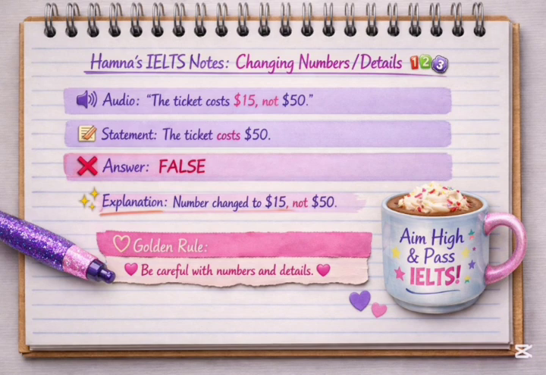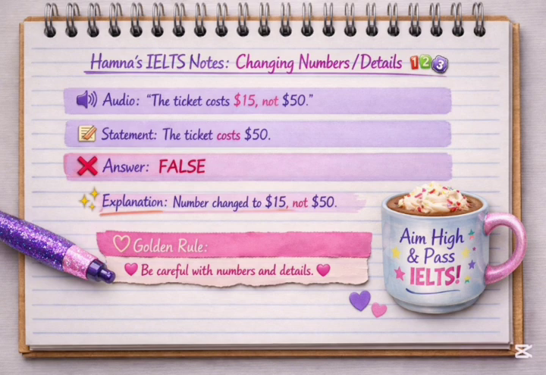The audio says the ticket cost $15, not $50. So the answer is $15. Statement: the ticket cost $50. Definitely false, because the audio says the ticket cost $15, not $50. So the statement the ticket cost $50 is definitely false. The answer is false.